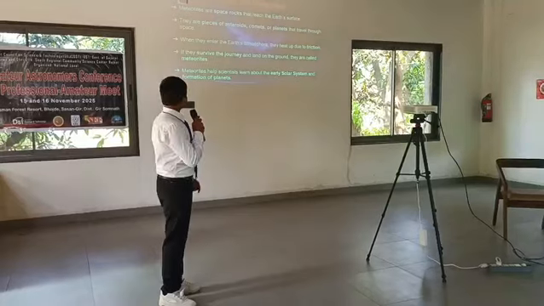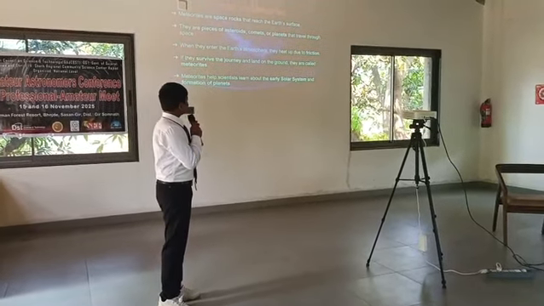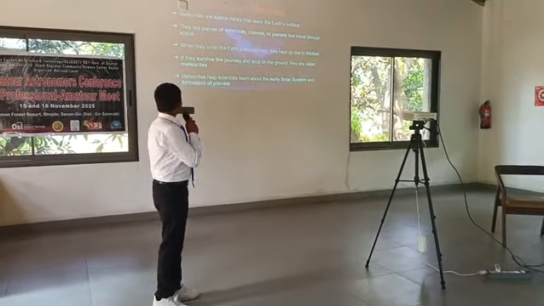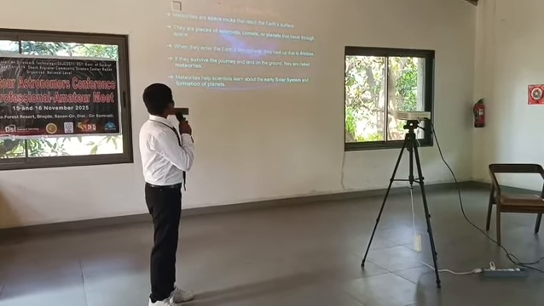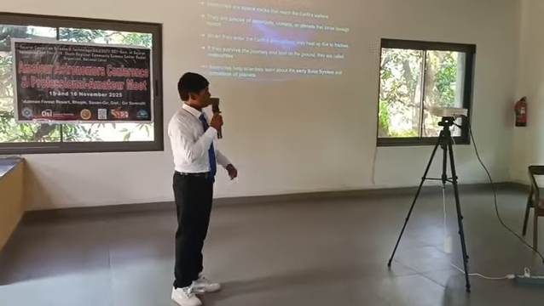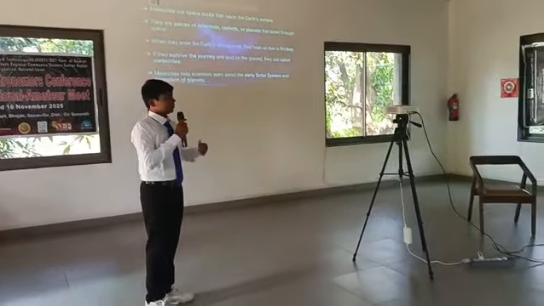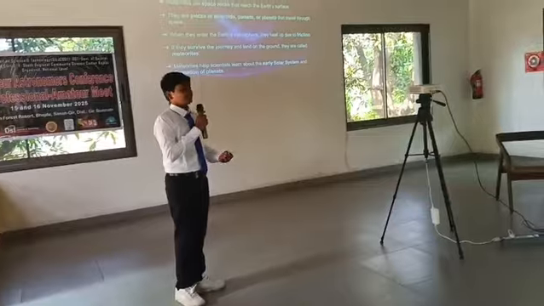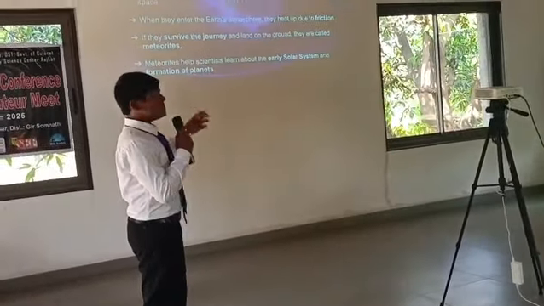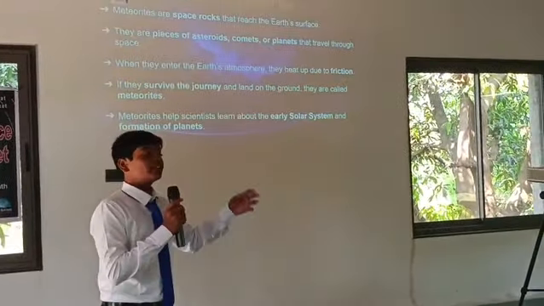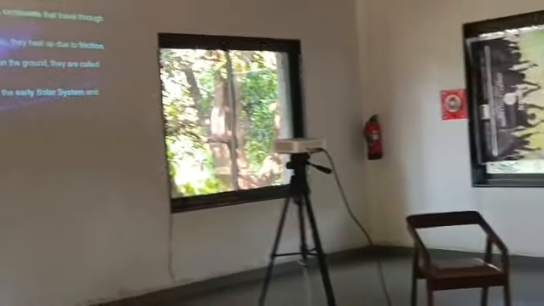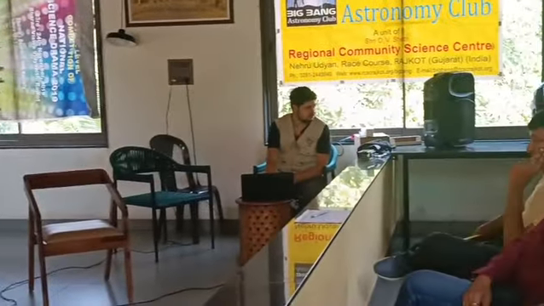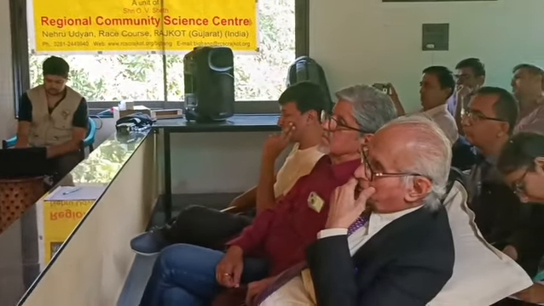When they enter Earth's atmosphere, they heat up due to friction. If they survive the journey and land on the ground, they are known as meteorites. In the next slide we will see the differentiation between meteorites, meteoroids and meteors. When they survive the whole journey and come down on planet Earth, they are known as meteorites. Meteorites help scientists learn about the early solar system and the formation of the planets.